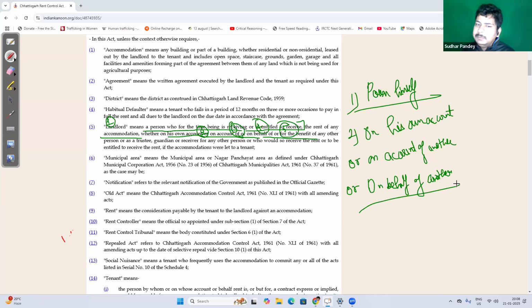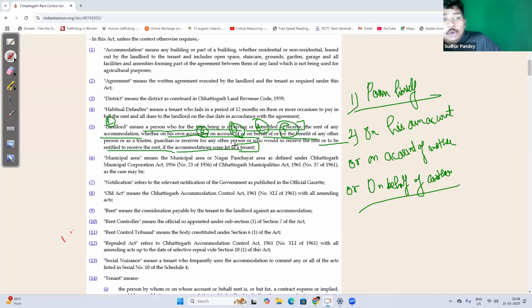And once the case is resolved, the receiver arrangement will be adjusted. At that time, that receiver is acting as the landlord, and he is enjoying all the rights and all the liabilities as a landlord. Or who would so receive rent or be entitled to receive the rent if the accommodation were let to a tenant.